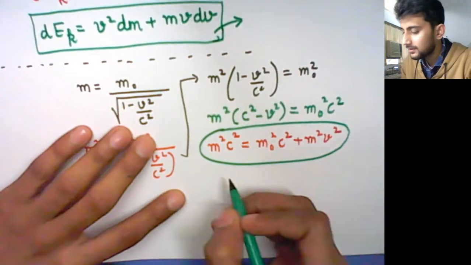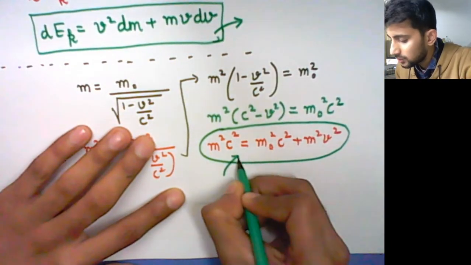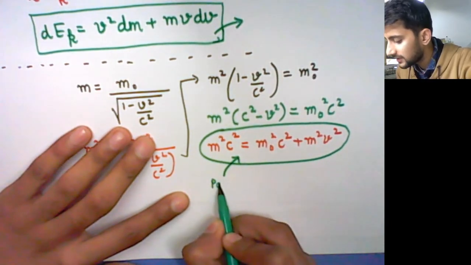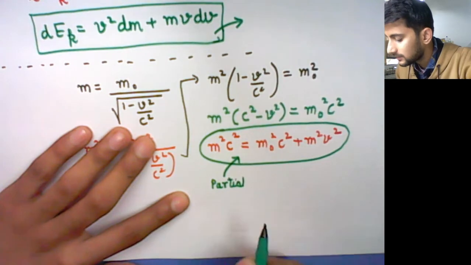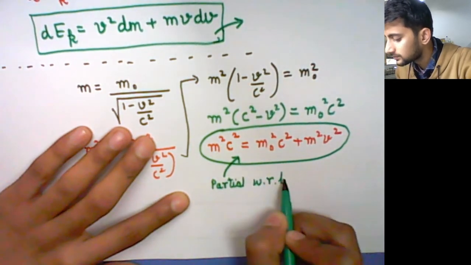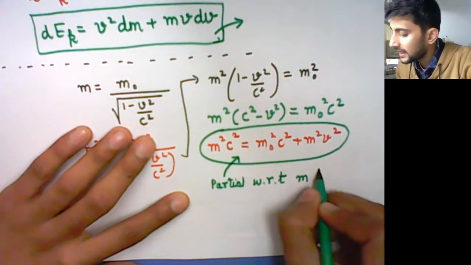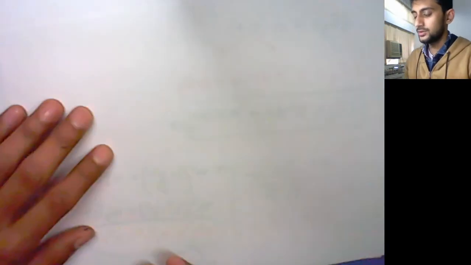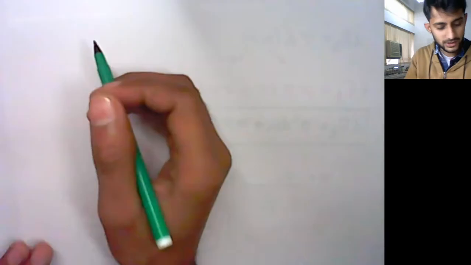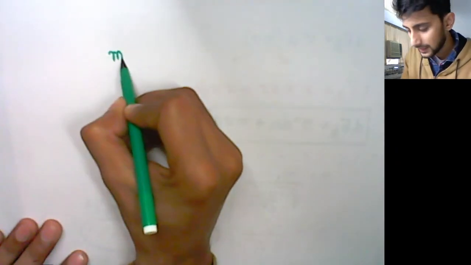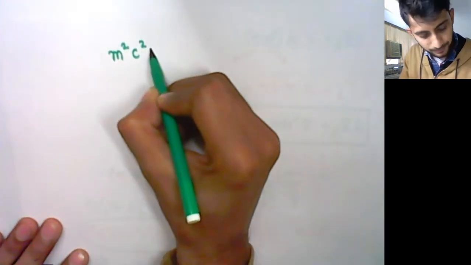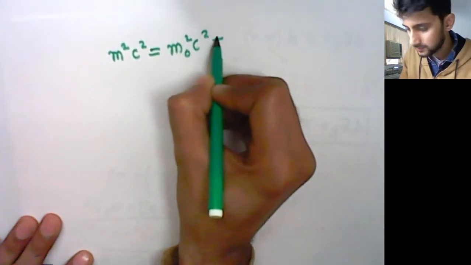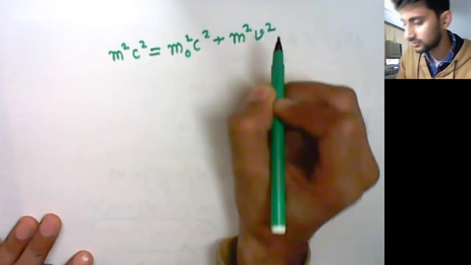Now in this equation, what we'll do is we will take derivative or partial derivative with respect to m and v, because these two are variables now. So what equation have we got? We have got m square c square is equal to m naught square c square plus m square v square.